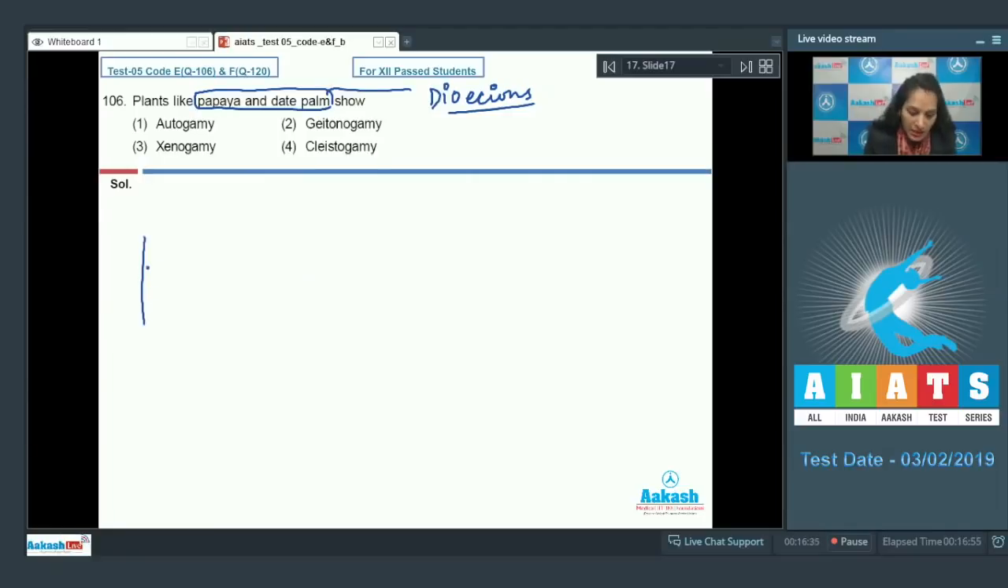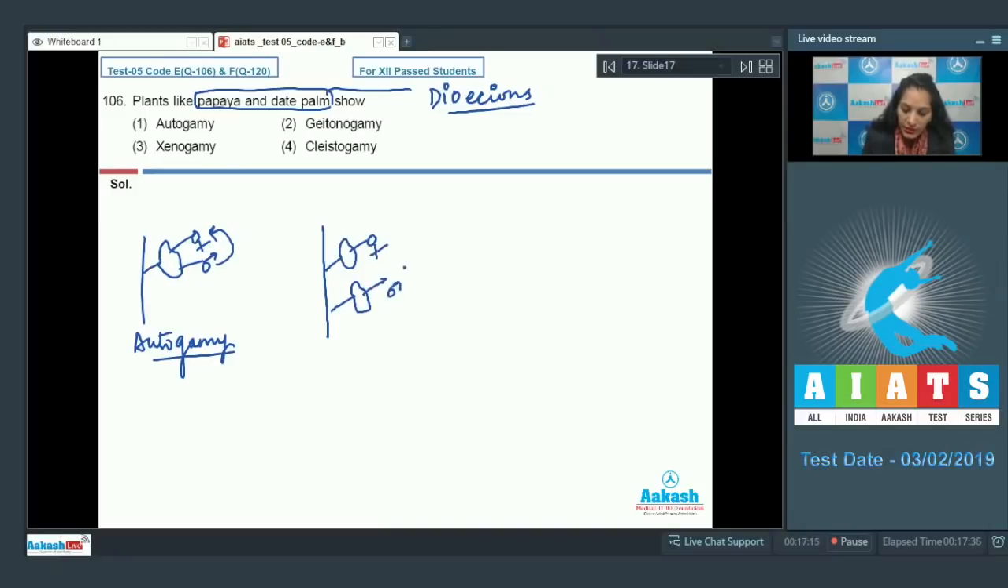How? If this is a plant and this flower contains both the sex organs, the female and the male sex organ, then autogamy can take place. Means the pollen grains of the same flower can be landed to the stigma of the same flower. So this is called autogamy. If a plant is monoecious, it contains unisexual flowers, the male flowers are different and the female flowers are different, then the male flower can transfer the pollen grains to the female flowers of the same plant, and this is called geitonogamy.